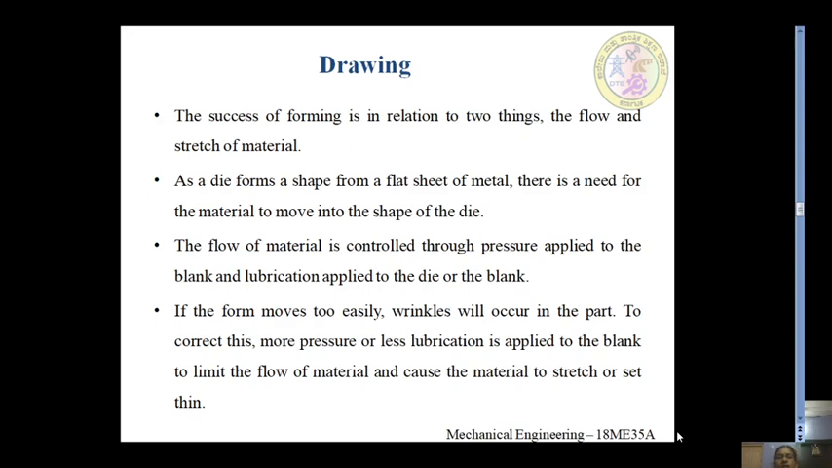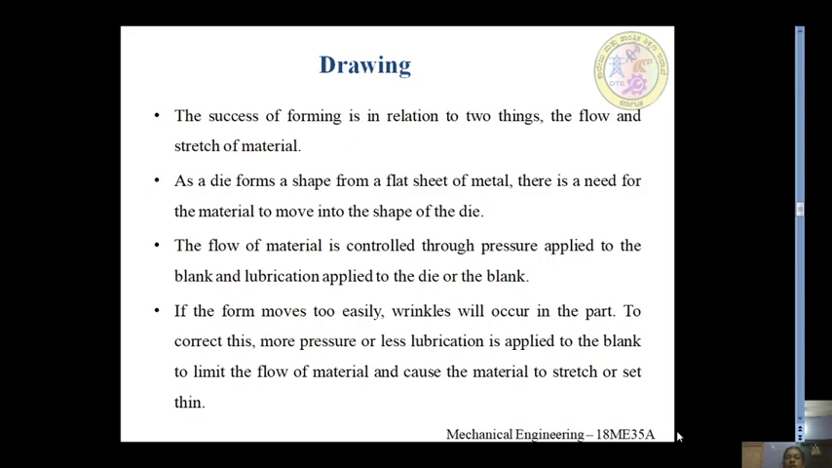Whenever we carry out the drawing operation, we are going to observe two things: the flow of the material and the stretch of the material. If the flow is smooth and stretching is proper, the drawing is going to be a very clean operation. Here the die forms a shape from a flat sheet of metal, so the material needs to move into the shape of the die.